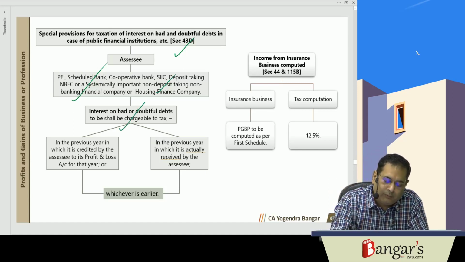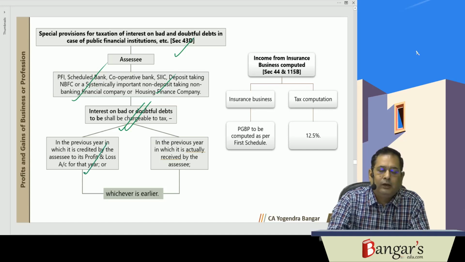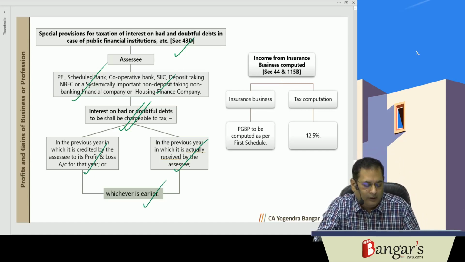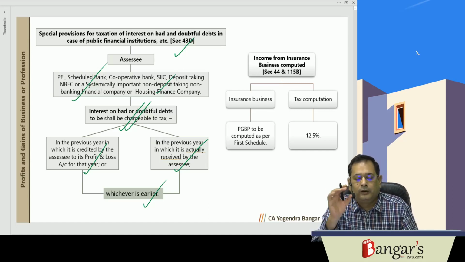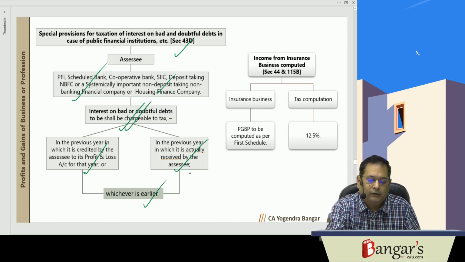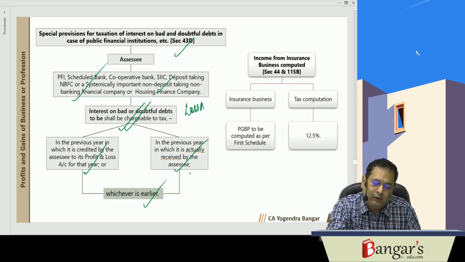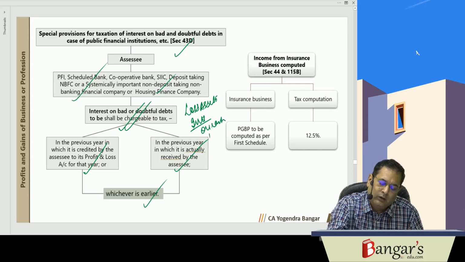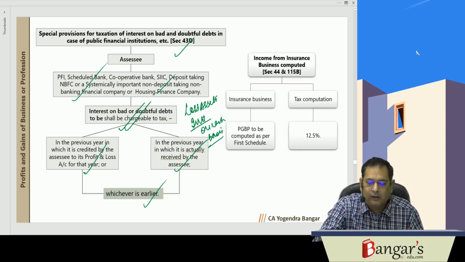The interest on bad and doubtful debts is chargeable to tax in the previous year in which it is credited or in the previous year in which it is actually received, whichever is earlier. These are loss assets, so interest income is recognized as per RBI guidelines on cash basis only, whenever it is realized.